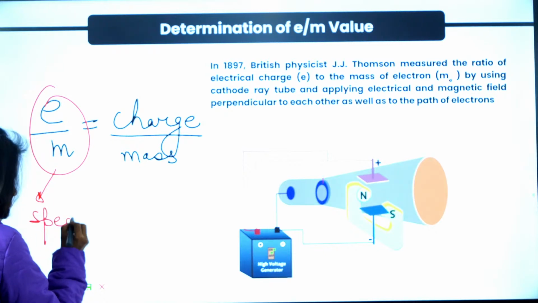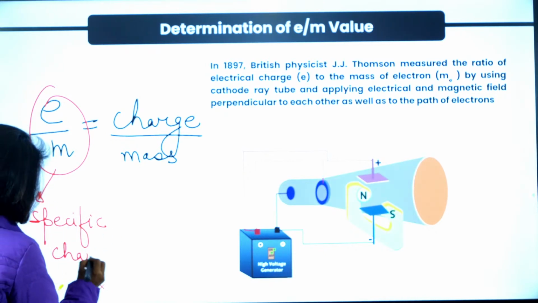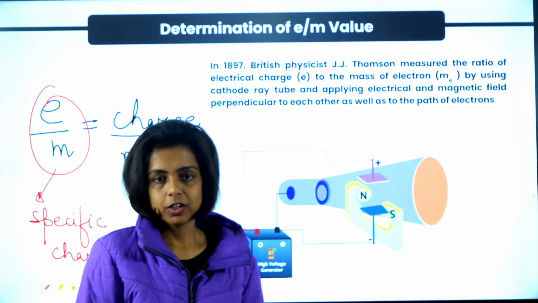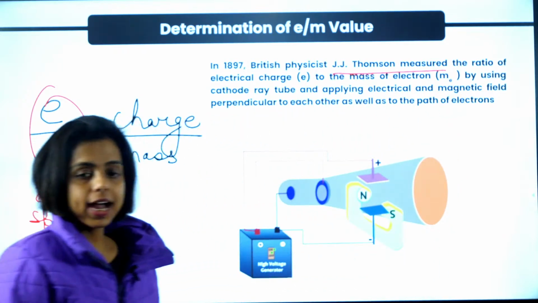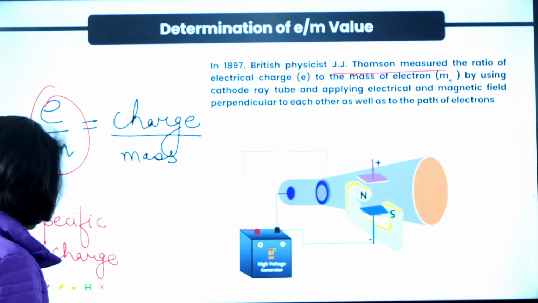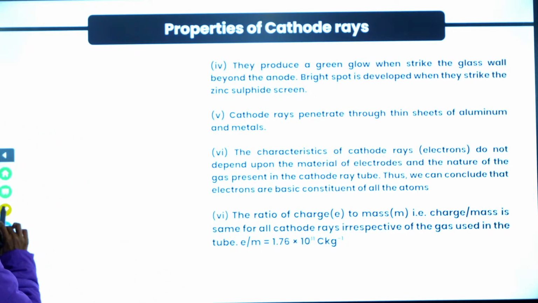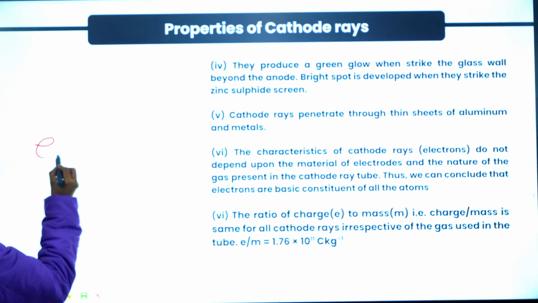This was calculated by J.J. Thomson by doing some experiment involving electric and magnetic field. So electron is a fundamental particle, and all electrons, irrespective of the atom in which they are present, have the same charge, same mass.